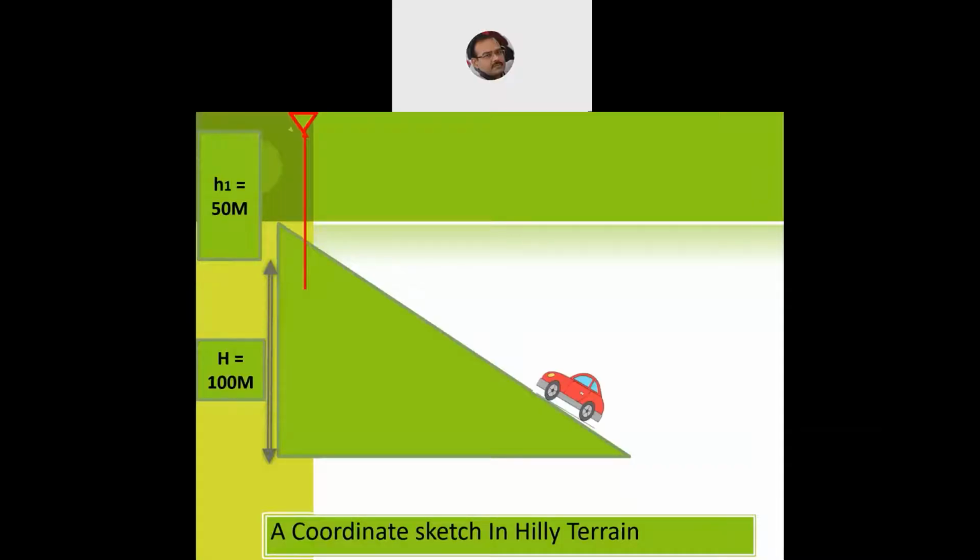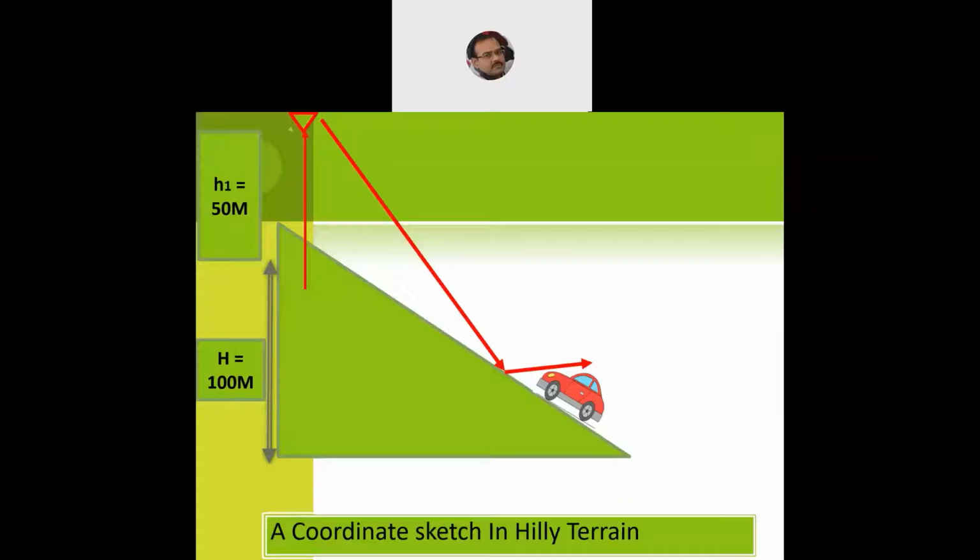So now we have a vehicle that is going up the hill, that is moving up the hill. Again, as in the previous example, the signal will come from the base station. It will hit the mountain and be reflected back to the vehicle.